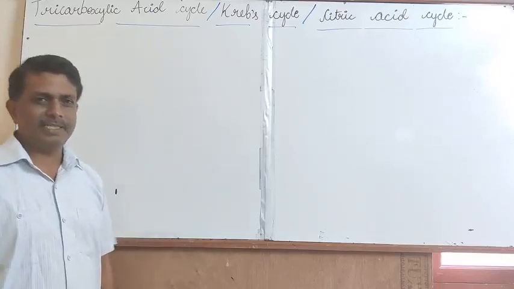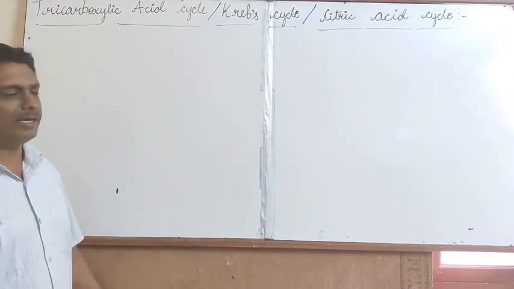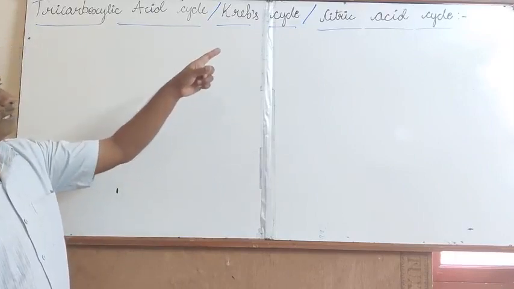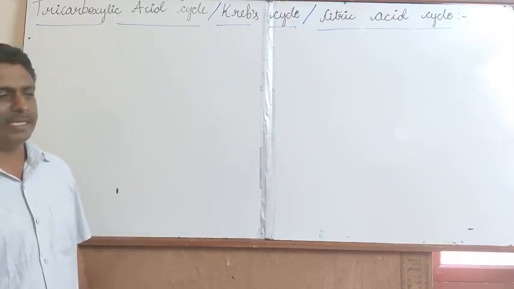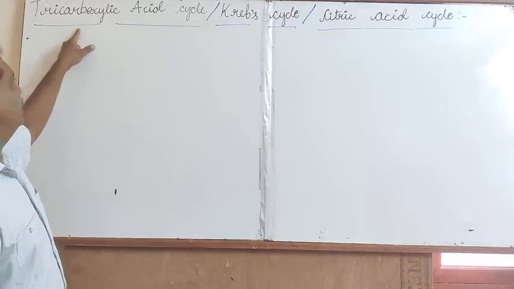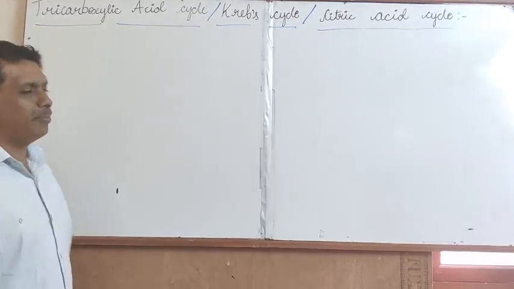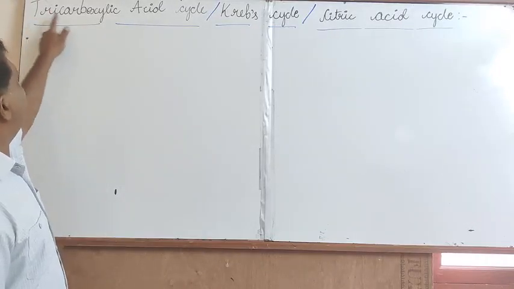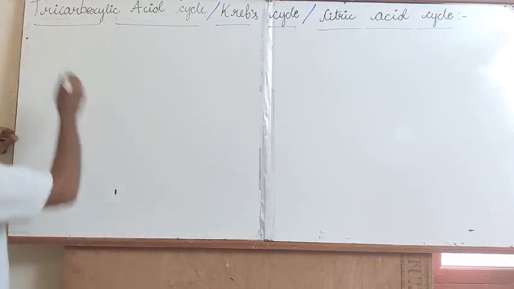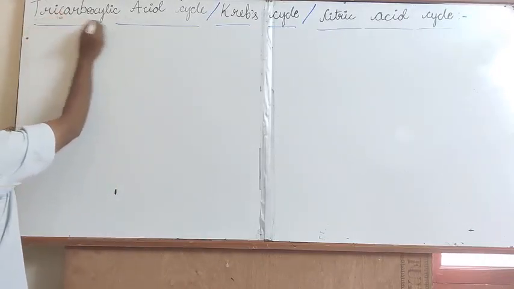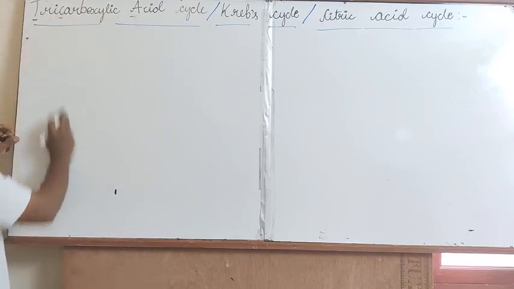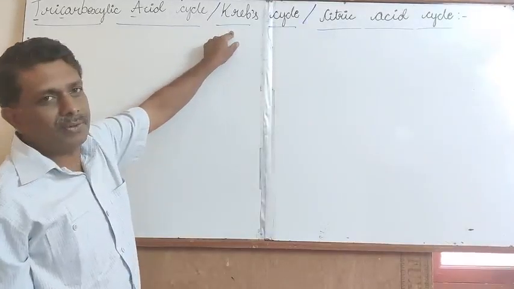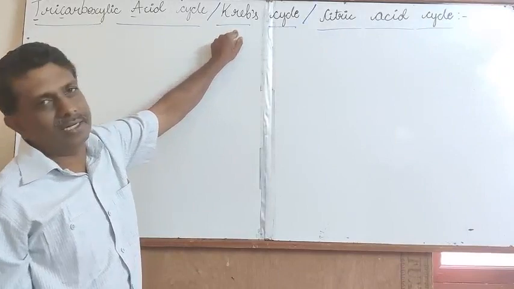The citric acid is a 6-carbon containing compound, hence it is popularly designated as the citric acid cycle, and it is also designated as the tricarboxylic acid or TCA cycle. These are synonyms for the same cycle called the Krebs cycle.